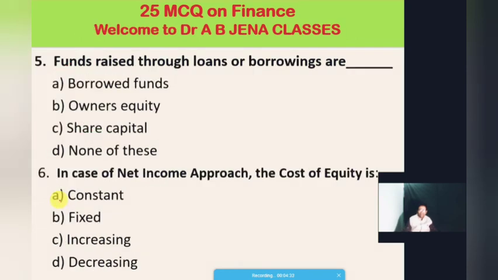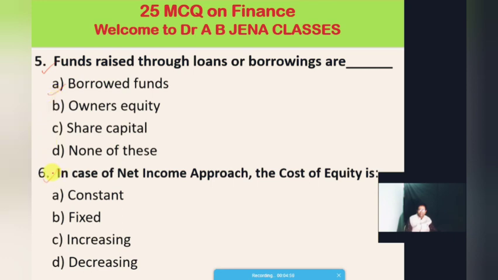Yes, dear friends, now we will go to question number 5. Funds raised through loans or borrowings are known as: A, borrowed funds; B, owner's equity; C, share capital; D, none of these. The right answer will be A. Funds raised through loans and borrowings are known as borrowed funds. So A is the right answer.